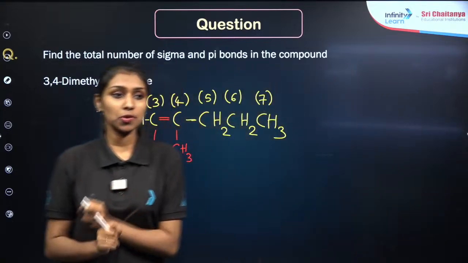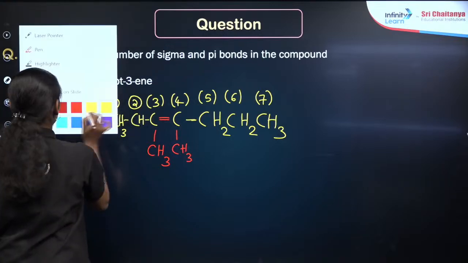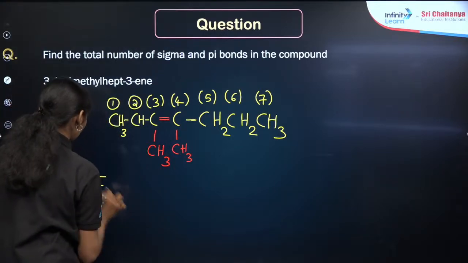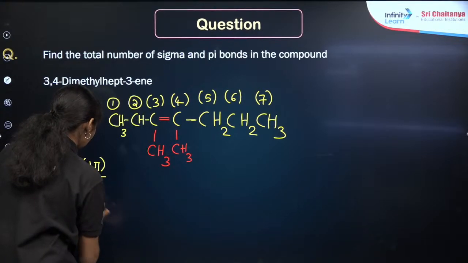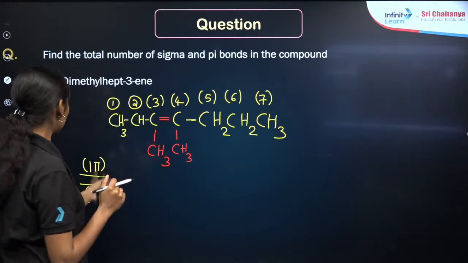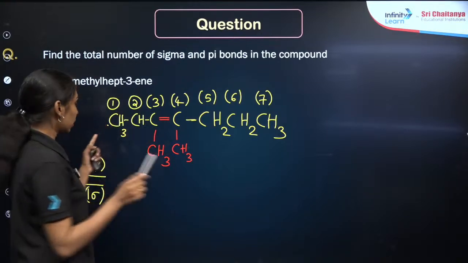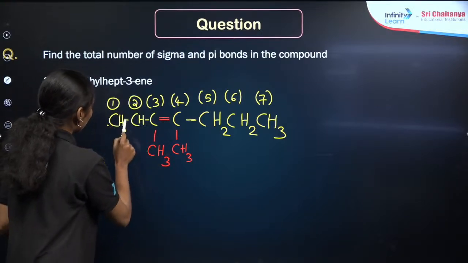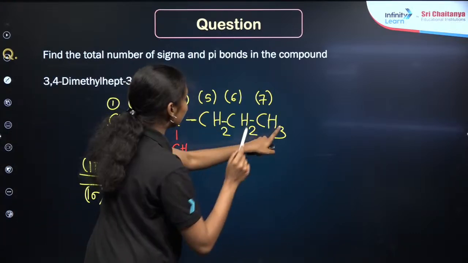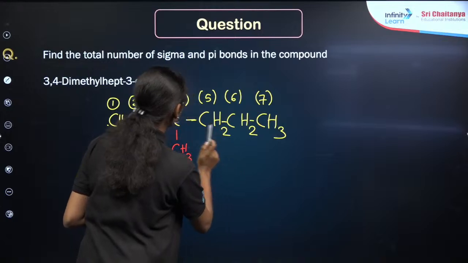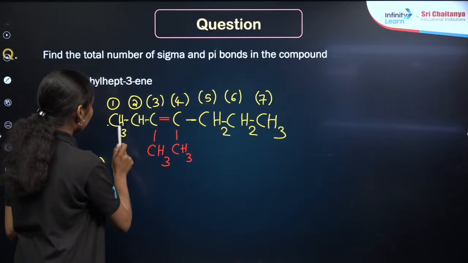So, in order to find the number of sigma and pi bonds, you must have an idea about that. If you are taking a double bond, one of the bonds in the double bond will be a pi bond. This will be one pi bond. This will be one sigma bond, right? So, you need to count the total number of sigma bonds here. In the case of one carbon atom, there will be 3 C-H sigma bonds, right? So, in total it will be 1, 2, 3, 4, 5, 6, 7, 8, 9, 10, 11, 12, 13, 14, 15, 16, 17, 18, 19, 20, 21, 22, 23, right?